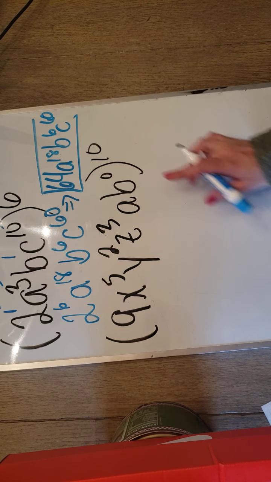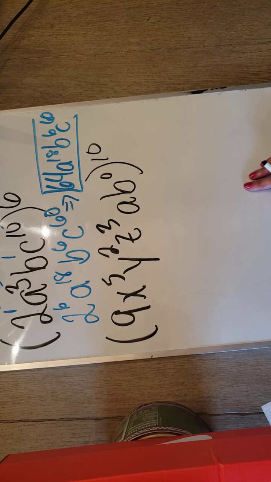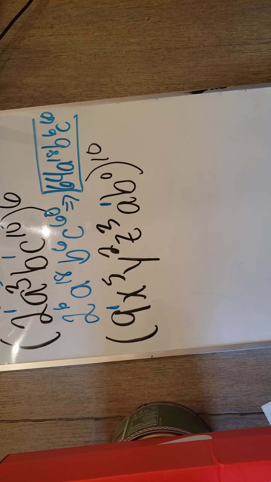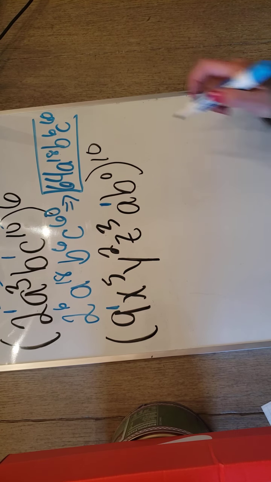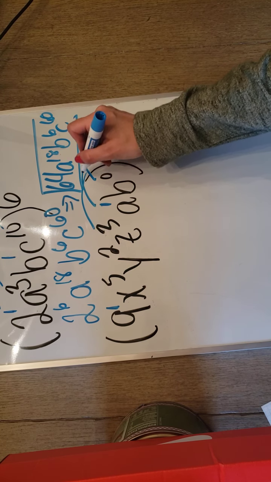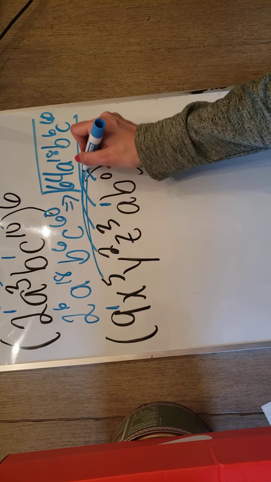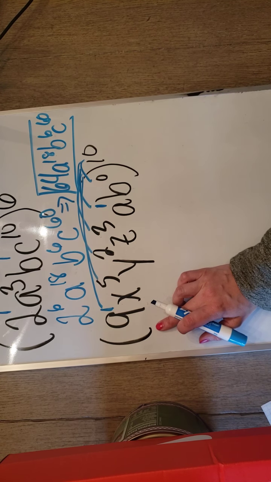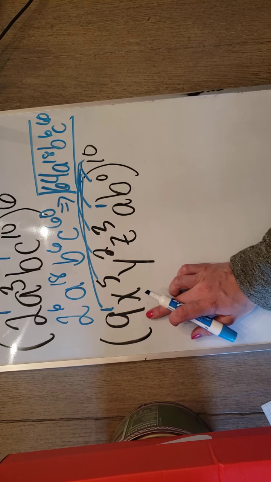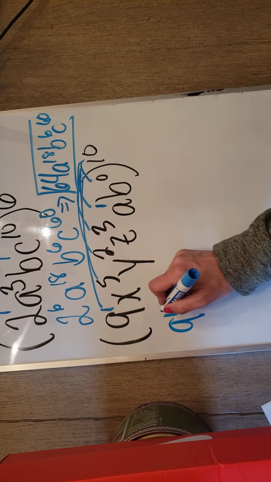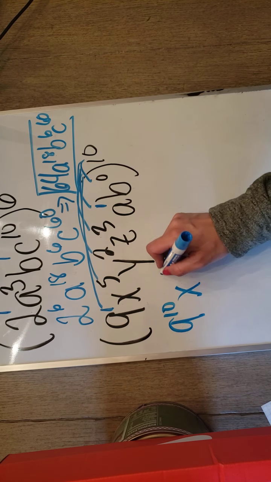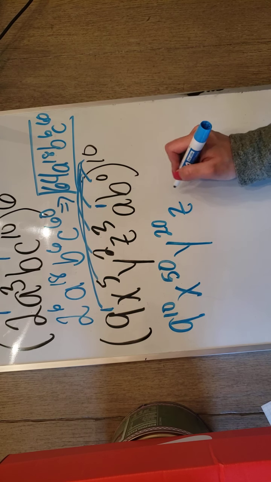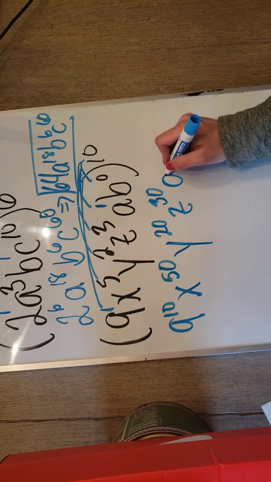So now this one, how many 1s do I have to add? Yep, and how many arrows are coming off my 10? Hopefully you said 6. Again, we're multiplying our exponents because it's power to a power. 9 to the 1st becomes 9 to the 10th. X to the 5th becomes x to the 50th. Y to the 2nd becomes y to the 20th. Z to the 30th. A to the 10th.